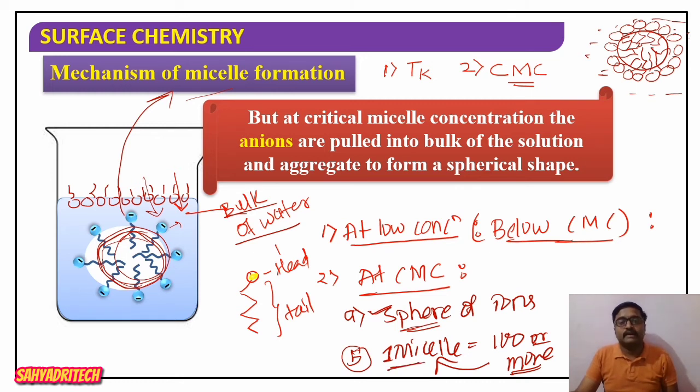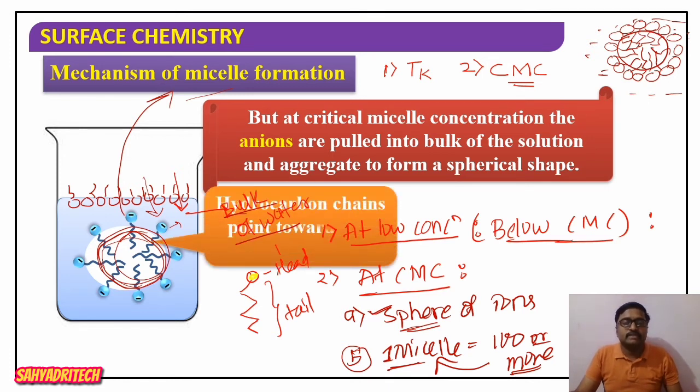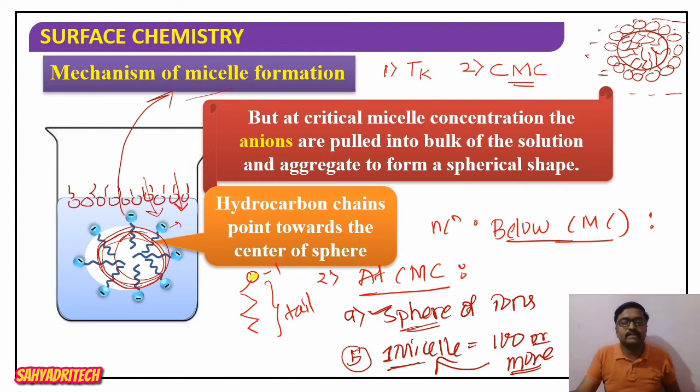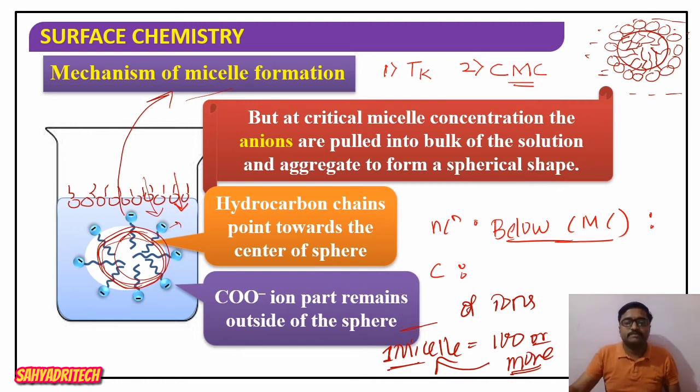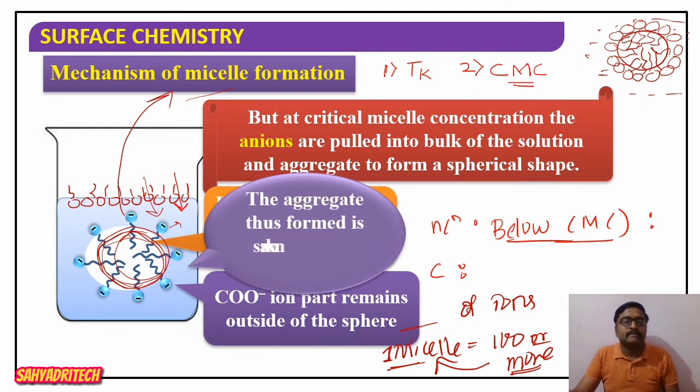And one micelle contains 100 or more stearate ions. Now, as we said here, the hydrocarbon chain points inward, toward the center of the sphere. And what about the head part? The COO minus group remains outside the sphere, which means it remains on the surface of the sphere. Then the aggregate is called an ionic micelle, or simply a micelle.